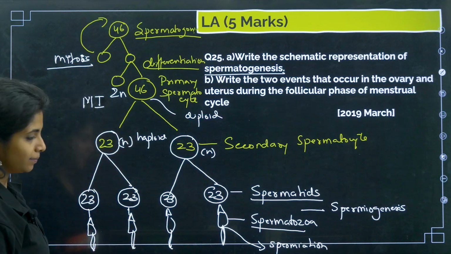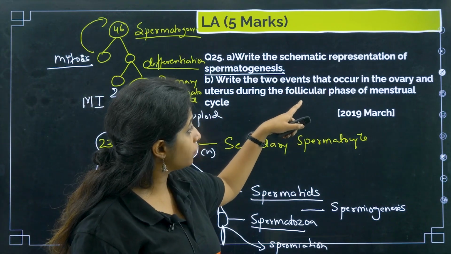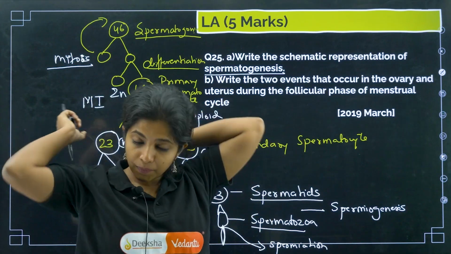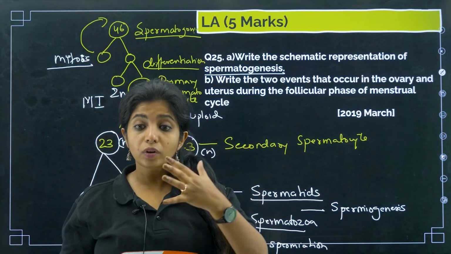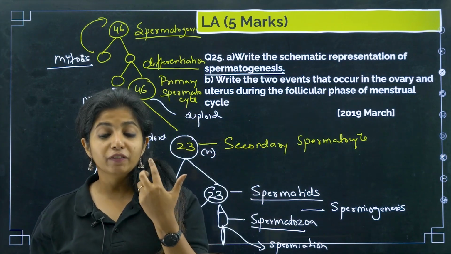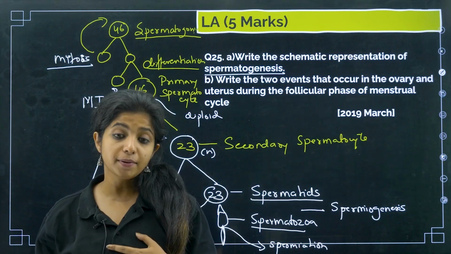Works? Cool? Okay, now write the two events that occur in the ovary and the uterus during follicular phase of menstrual cycle. Follicular phase, when the follicles are developing, right? So in the ovary, what will happen? The follicles would be developing into what? Graafian follicle. There will be one follicle that will be maturing into Graafian follicle. Whereas, what happens in the uterus?